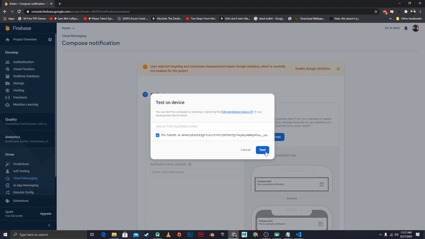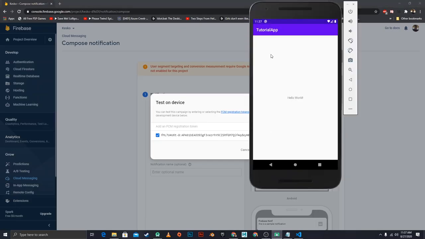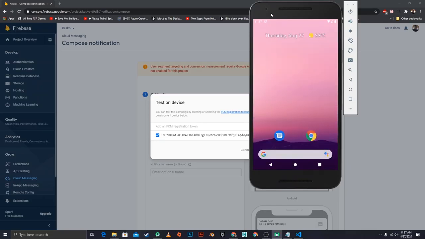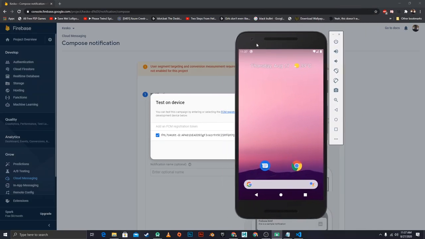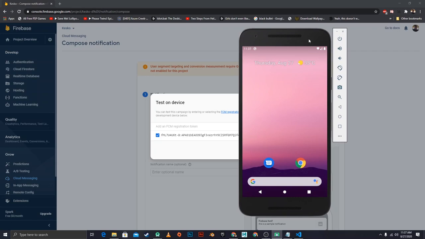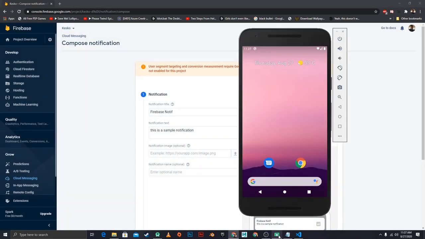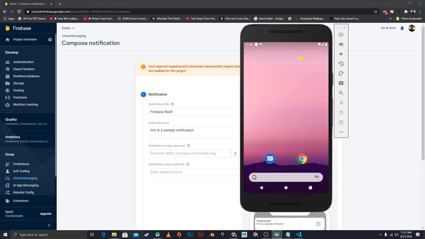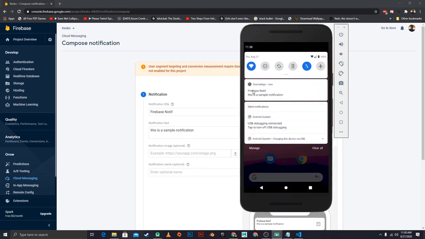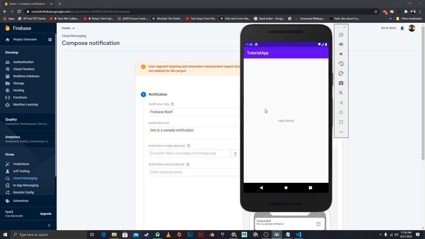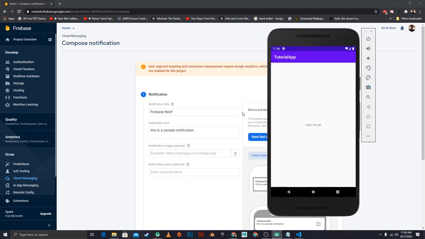I'm going to add it, and before I click test, I'm going to take our application to the background, because Firebase Cloud Messaging does not pop up on the foreground unless you handle it yourself. So right now I'm going to select test, and it should send. Yep, we've received Firebase notif. That's the title right there, and this is a sample notification. If we click on this notification, then it takes us to the app like so.